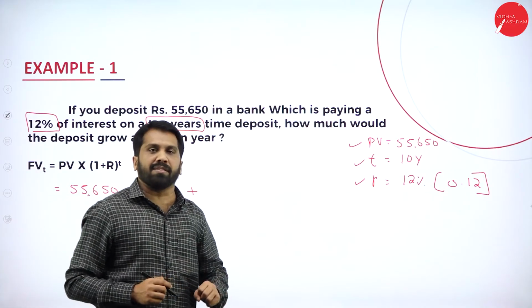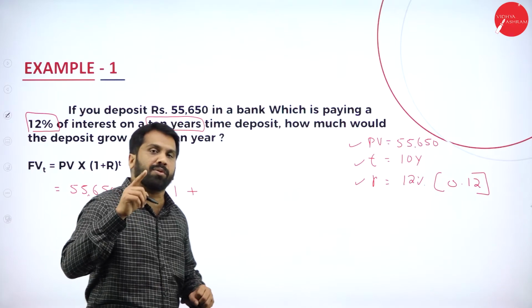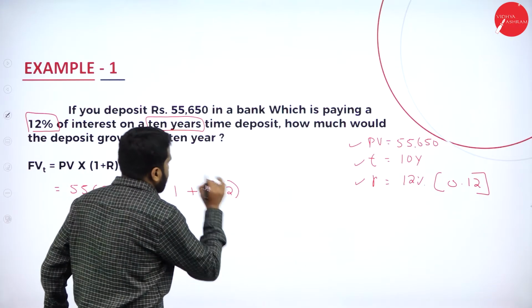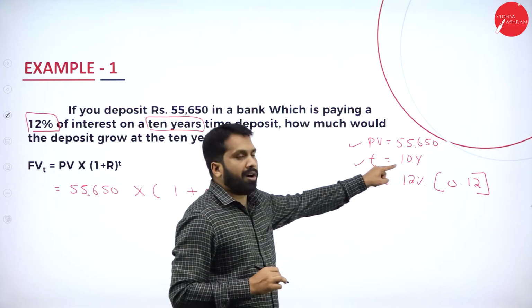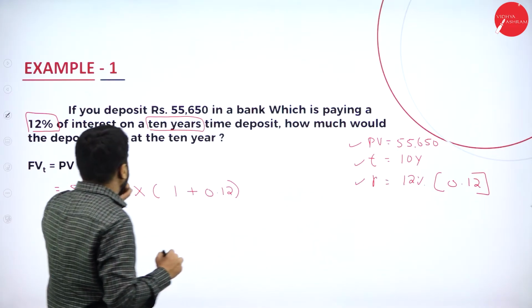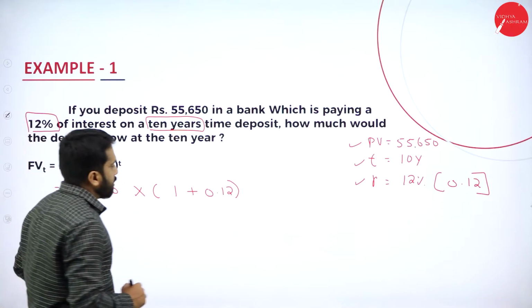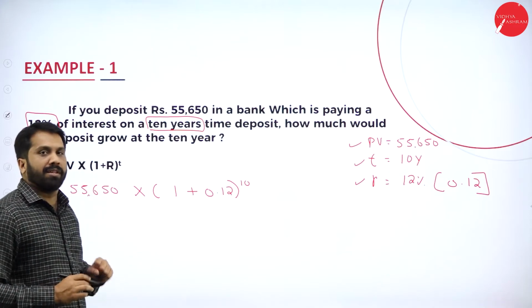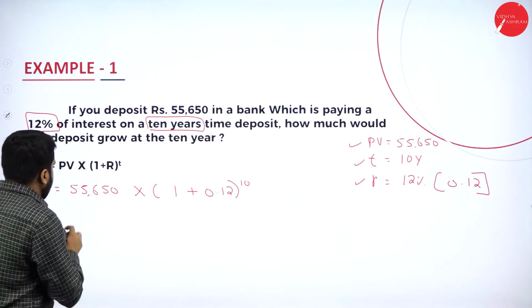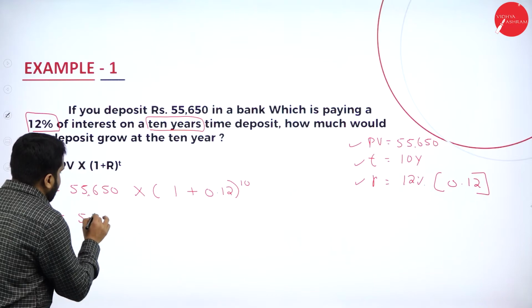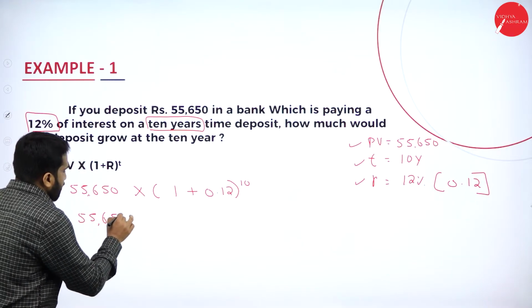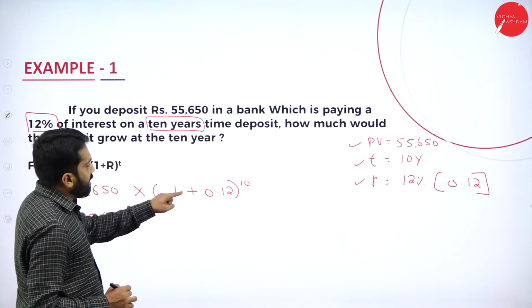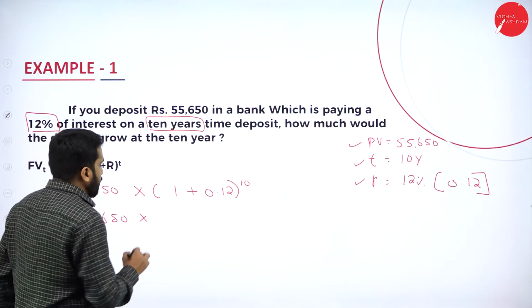R is 12%. Can we write it as 0.12? Yes, 0.12. Close the bracket. Time, how many years? 10 years. So they have given time 10 years. Now this will be 10. Any doubt up to this? No doubt. Now again, this will remain as it is, multiplied with 1 plus 0.12. How much is it?